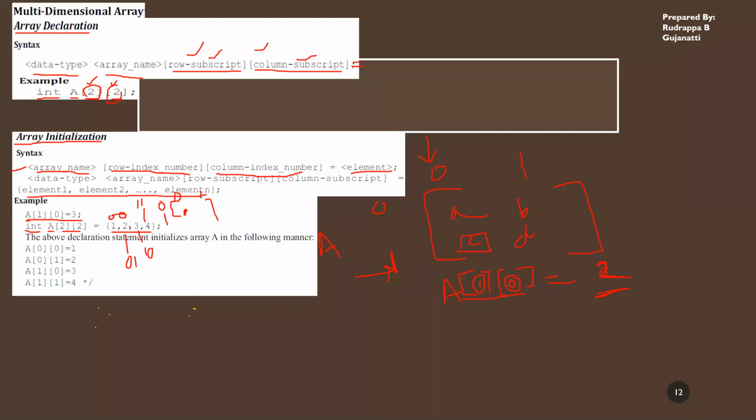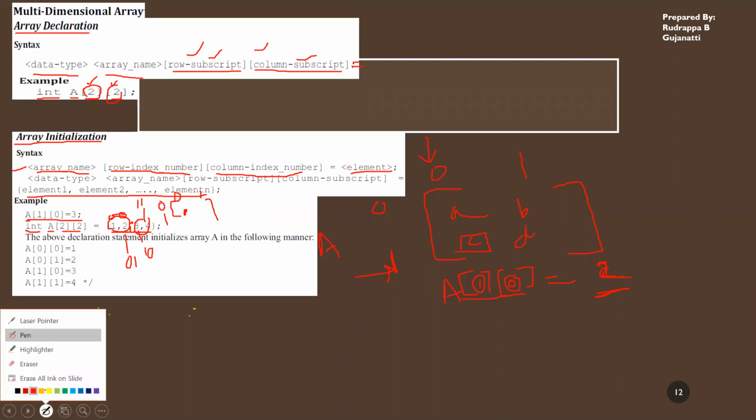So this is one way of specifying. You can specify, if you want to separate the rows, that is for reading purpose, you can put a comma over here. So this is the first row elements, and these are the second row elements. So you can put a comma over here. So even that is permitted.